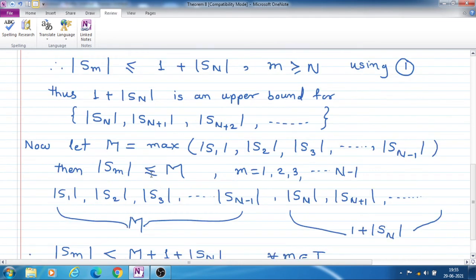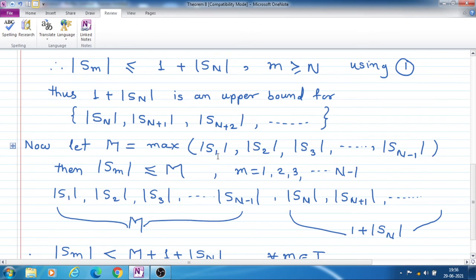Now the terms which are behind these terms, that means the previous terms, from small n equal to 1 to capital N minus 1, that means mod S1, mod S2, mod S3, up to mod S N minus 1.